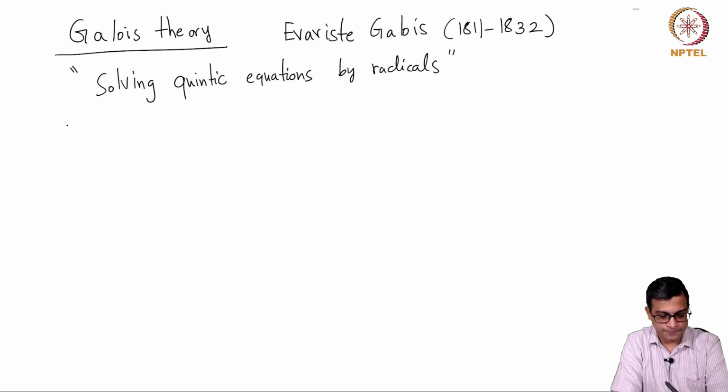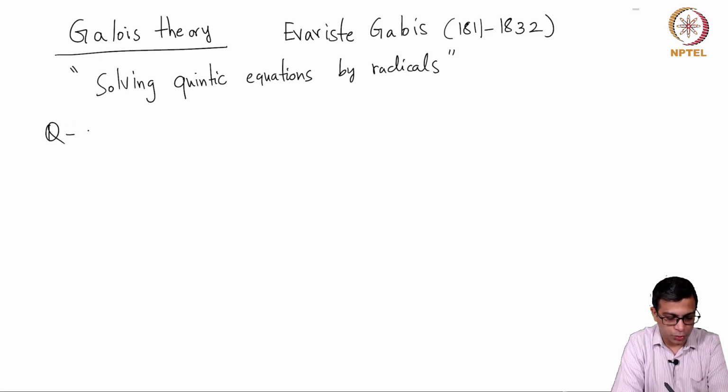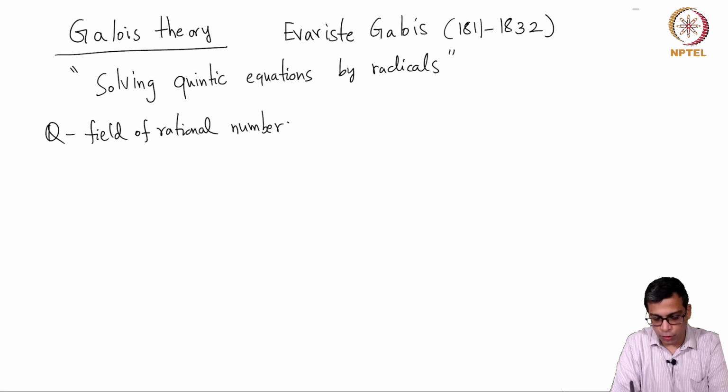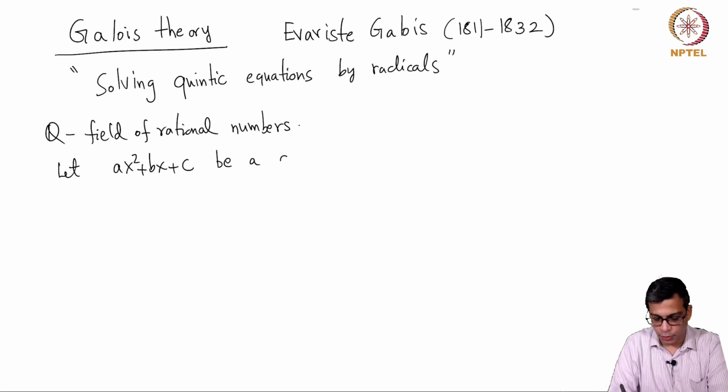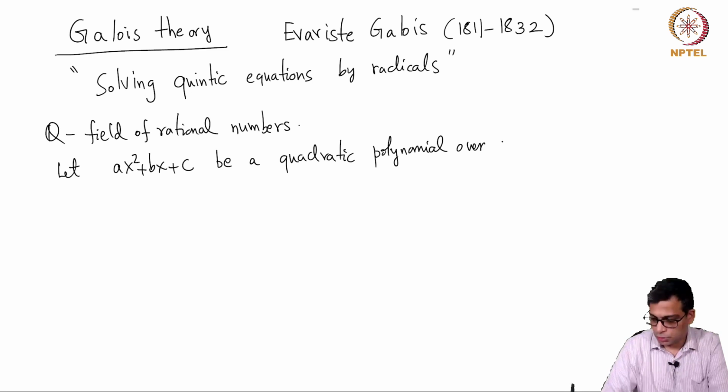solving by radicals. I'm going to denote by Q the field of rational numbers. We all are familiar with this, and I'm going to look at polynomials over the field of rational numbers. So let's take a quadratic polynomial. Let ax^2 + bx + c be a quadratic polynomial over the rational numbers.